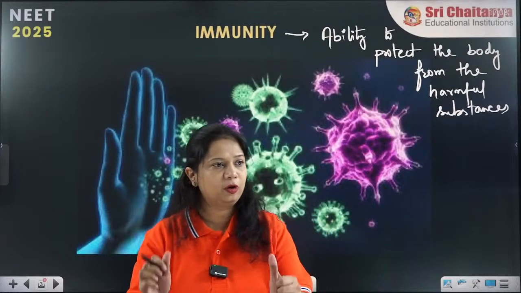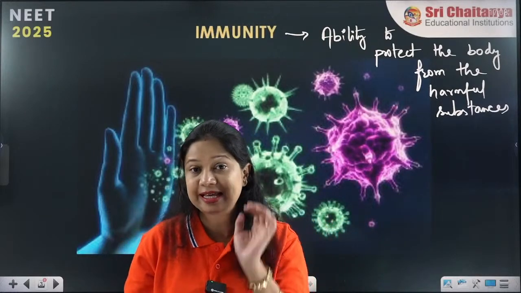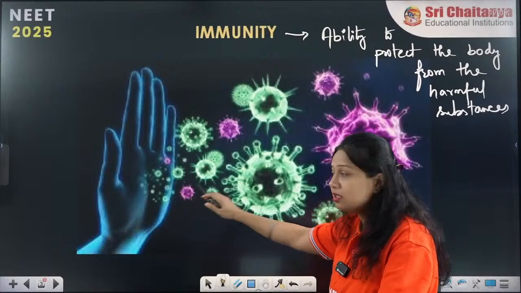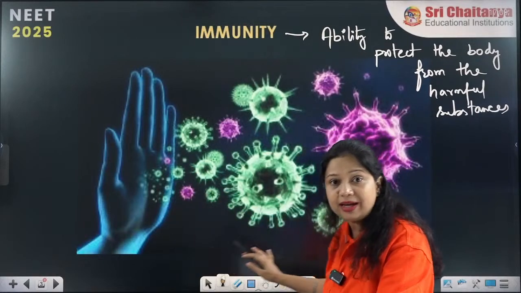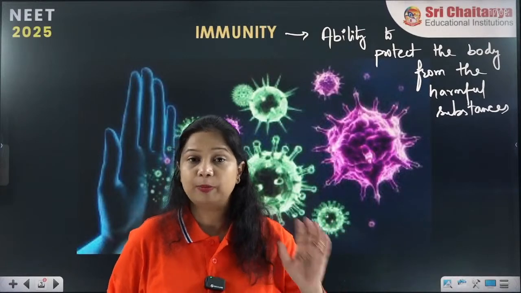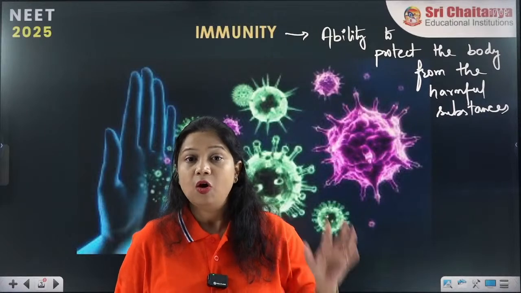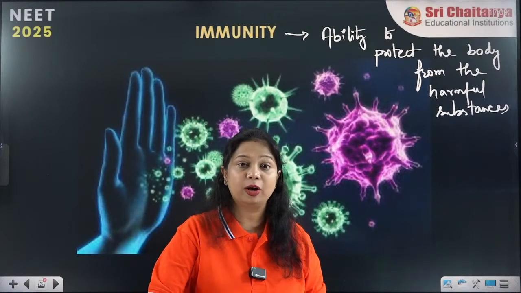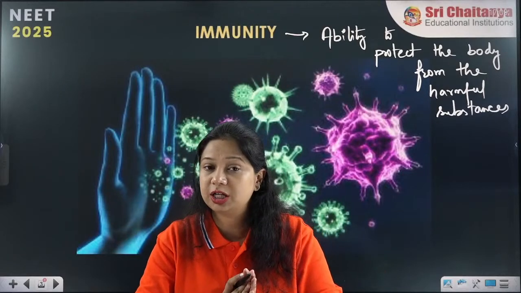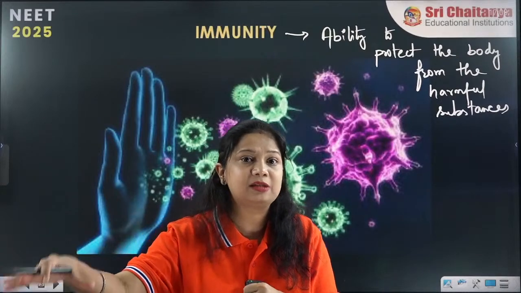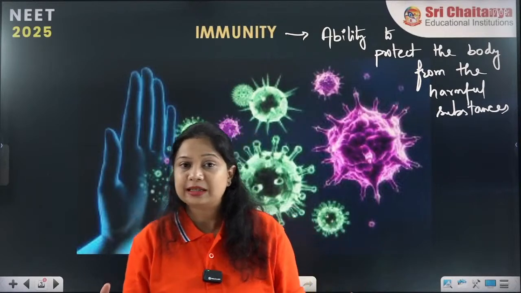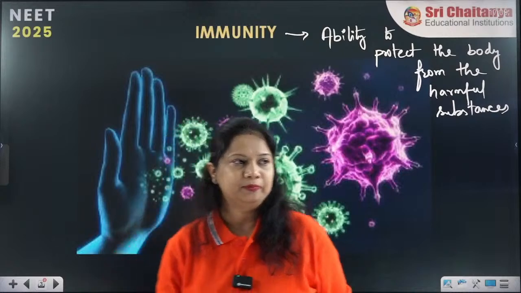Okay? So I hope you all got it. What is immunity? Immunity is the ability to prevent. See this diagram? It is this immunity. Immunity is protecting us from these pathogens, these viruses and bacteria, from entering the body. So it is the ability to prevent the movement or entry of these organisms, or we can say if they have entered our body, it is the ability to protect our internal organs and structures from getting damaged by these viruses and pathogens. So the ability to protect our own system is called immunity.